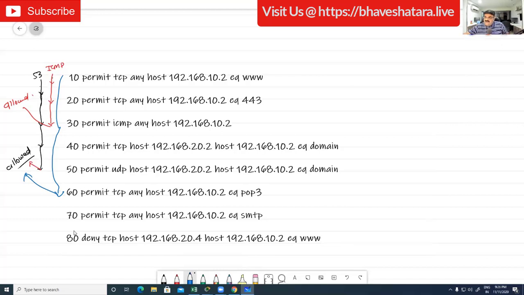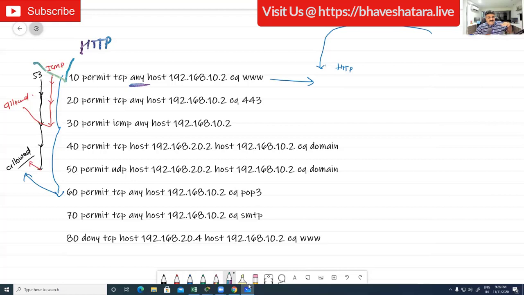Suppose HTTP traffic is coming. I am HTTP. Are you HTTP? Yes, I am HTTP. So every traffic is allowed on HTTP. Suppose HTTP is coming here. I am HTTP, and line number 10, you are HTTP. Yes, so it is allowed from anywhere. It is allowed from any.